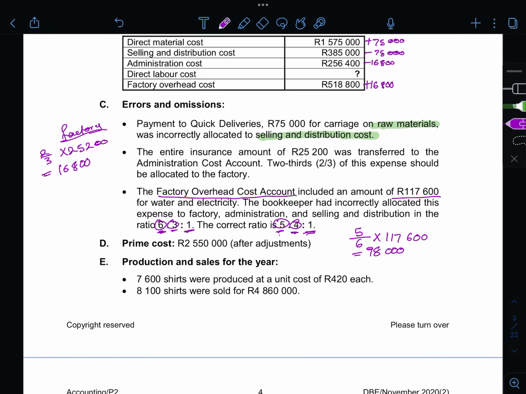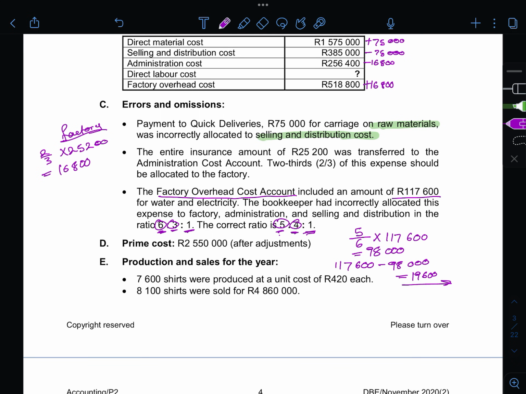Alright. So from the 98,000, you are going to check how much is supposed to be subtracted from your factory overhead. So you take 117,600 minus 98,000, which is 19,600.